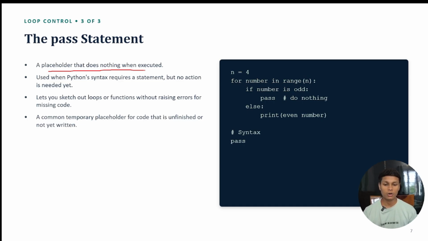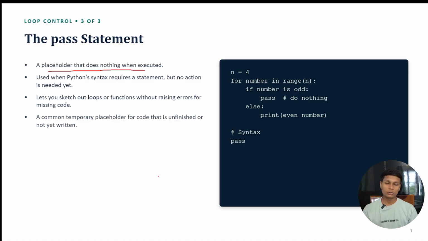If the number is odd, we are not going to do anything. And if the number is anything else, we are going to print the number. So the pass statement will do nothing. It is like a blank thing. If you want, let's take an example to understand this pass.